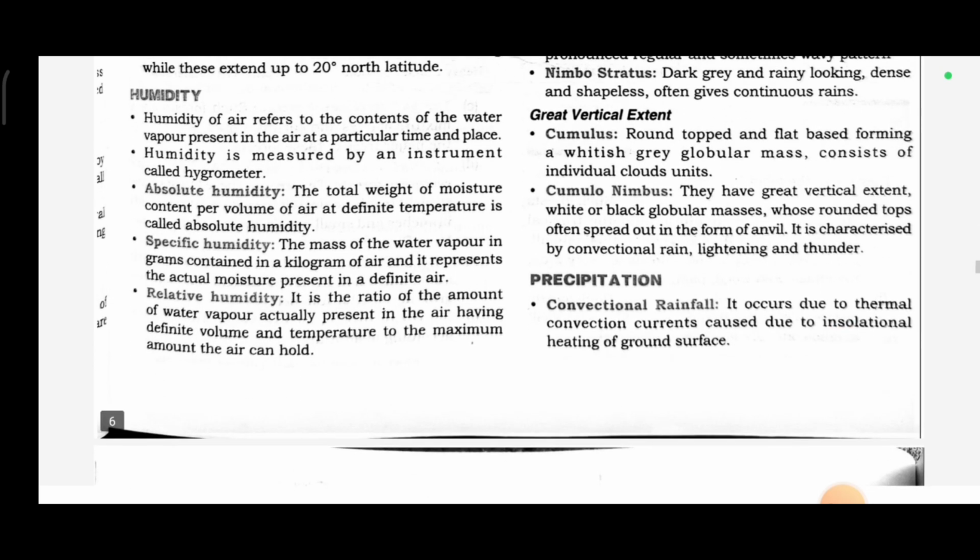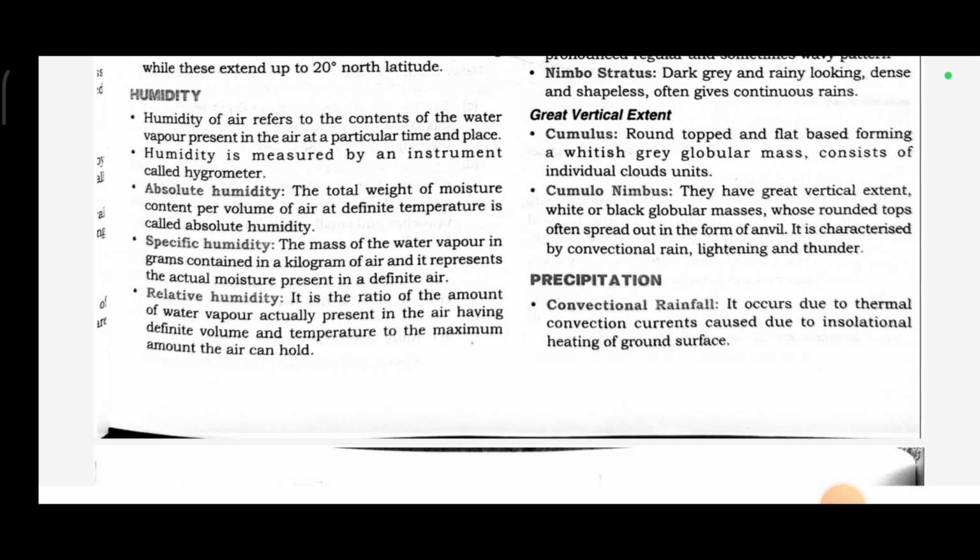Humidity. Humidity of air refers to the content of water vapor present in the air at a particular time and place. Humidity is measured by an instrument called a hygrometer. Absolute humidity: the total weight of the moisture content per volume of air at a definite temperature is called absolute humidity. Specific humidity: the mass of water vapor in grams contained in a kilogram of air, and it represents the actual moisture present in a definite air.